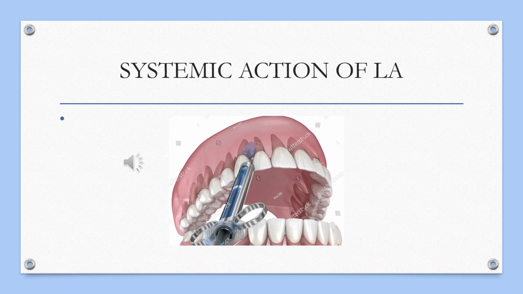Then the rate of removal from the blood. We know that the main parent LA is not harmful, but its products are harmful. Like in case of prilocaine, prilocaine is not harmful, but its product orthotoluidine causes the formation of methemoglobin, and we know that methemoglobin causes methemoglobinemia.